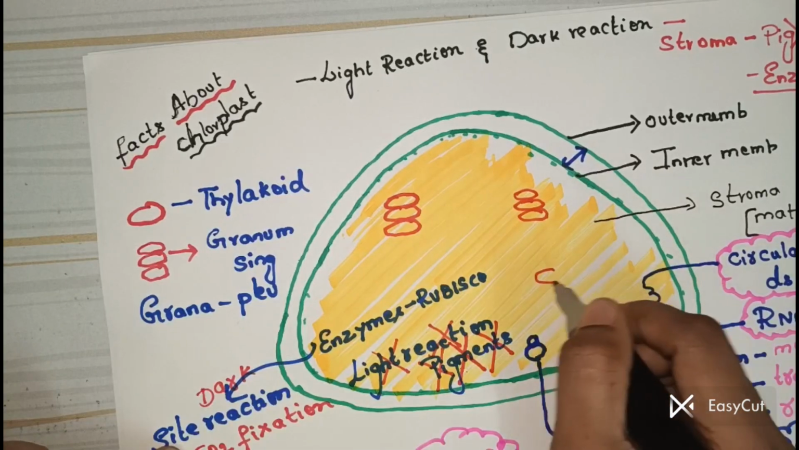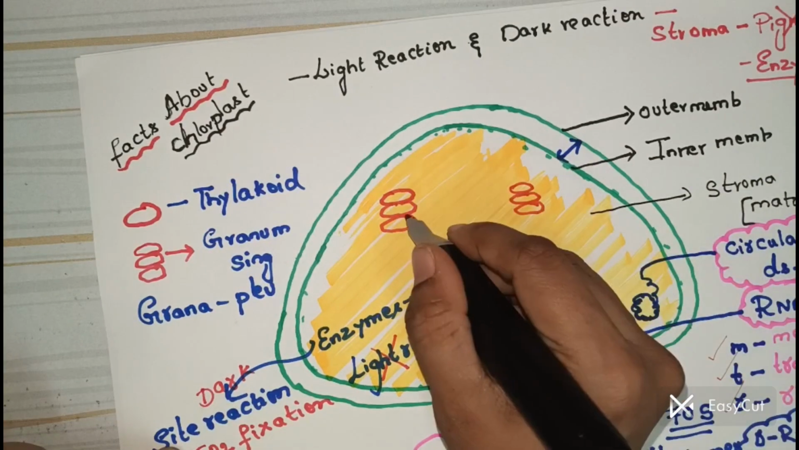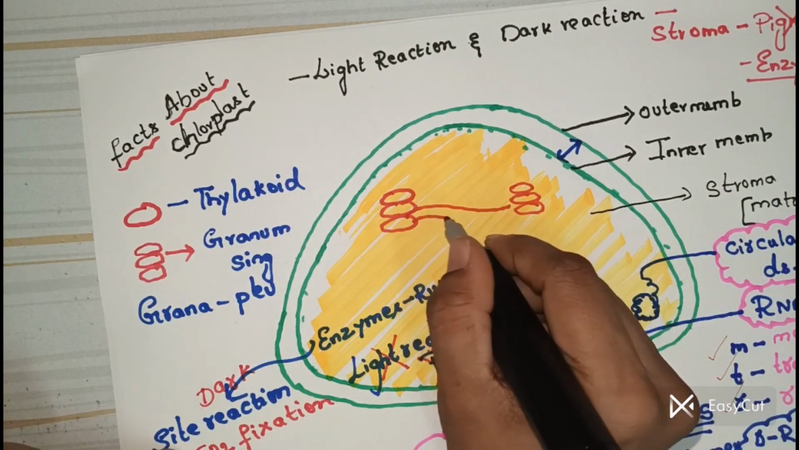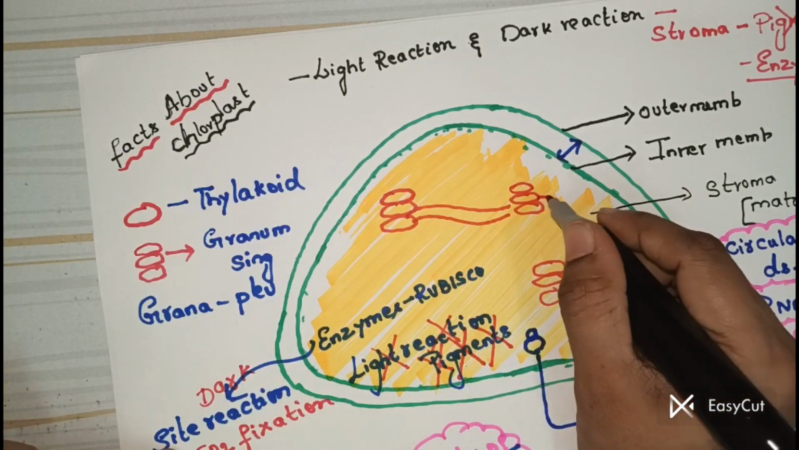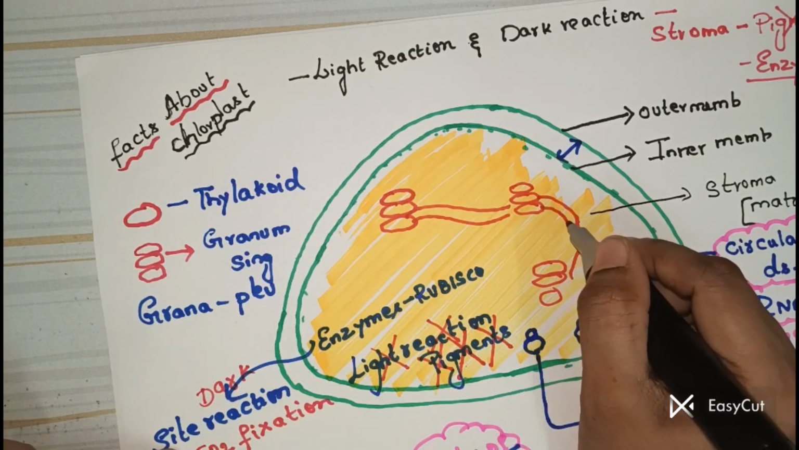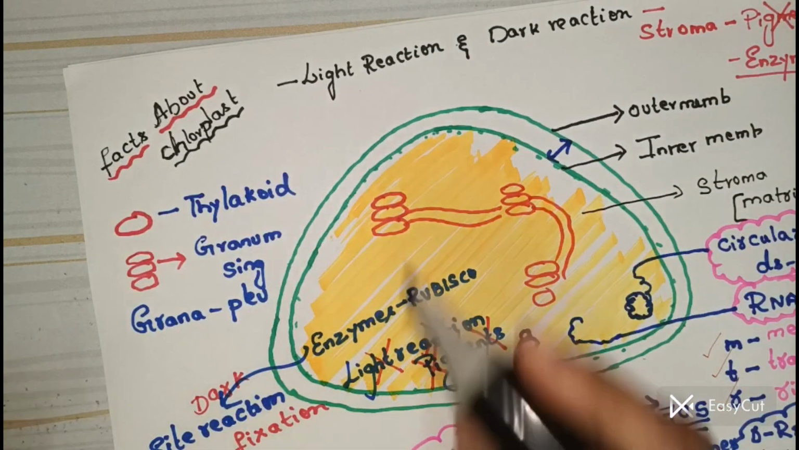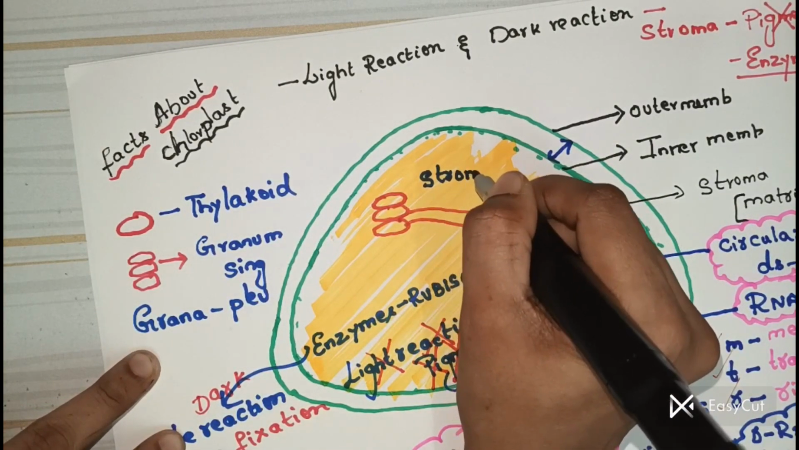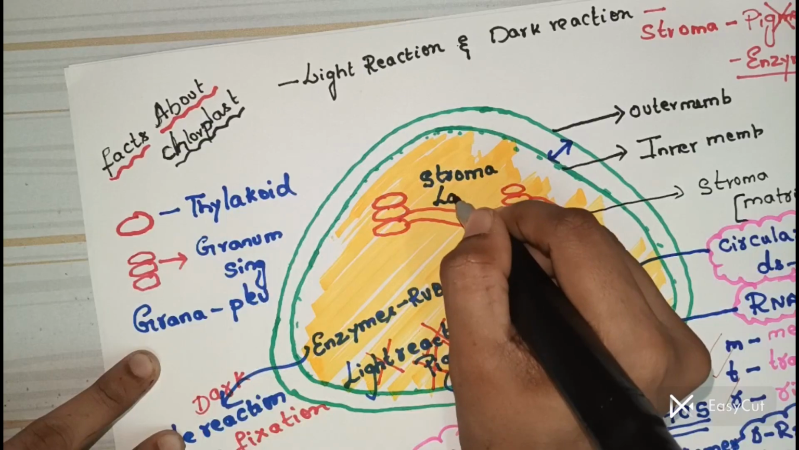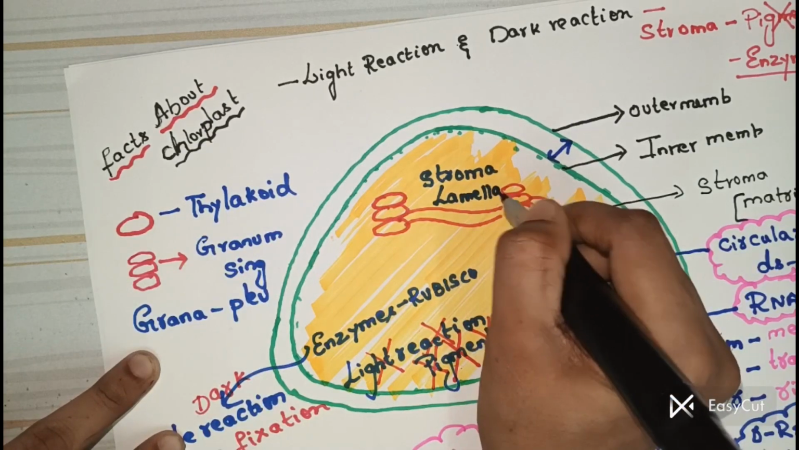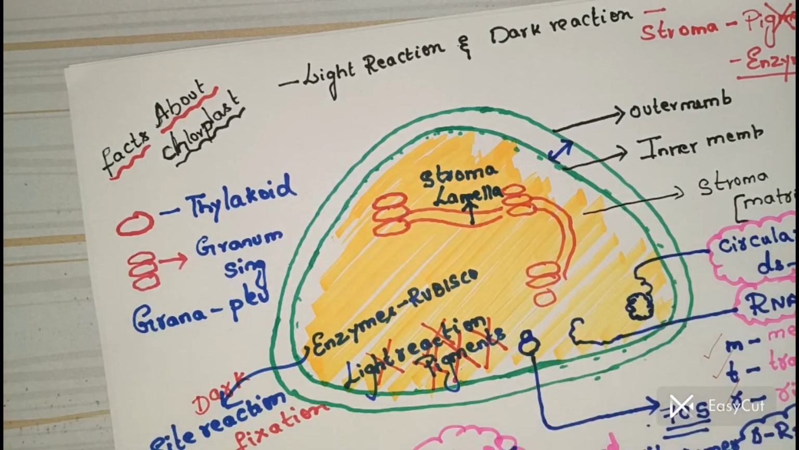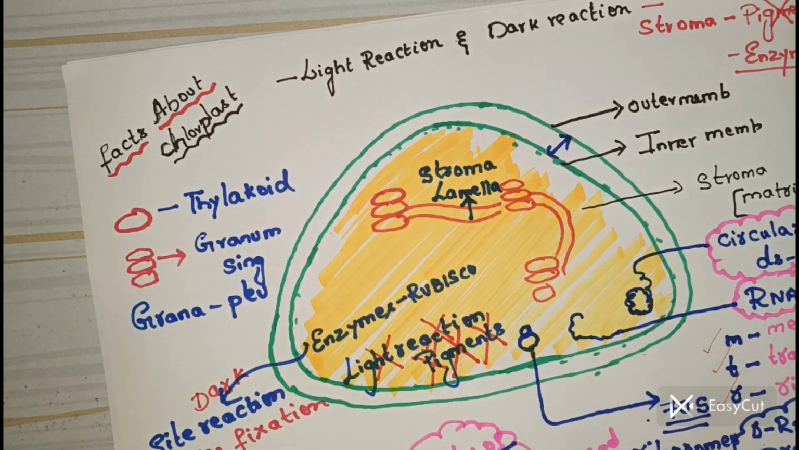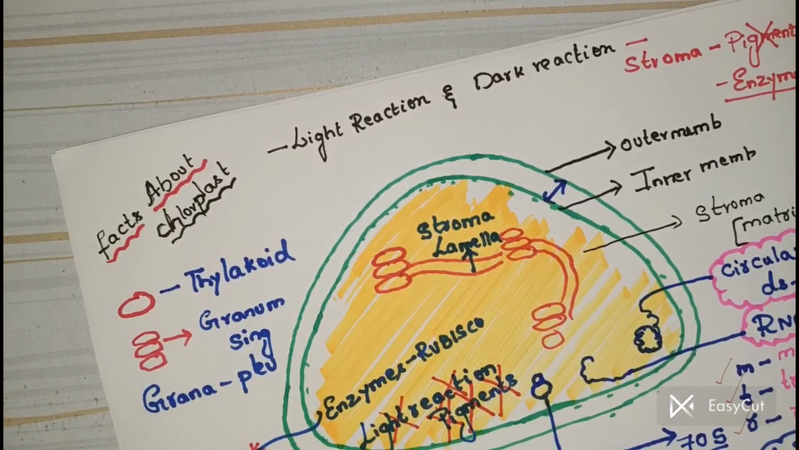Each stacking is interconnected, so here you can see, by stroma lamella or fret lamella. For now, try to understand. I'm going to write, so these interconnections, we call it stroma lamella. What are you going to call it? Stroma lamella. So now I need to talk about where the pigments are present.